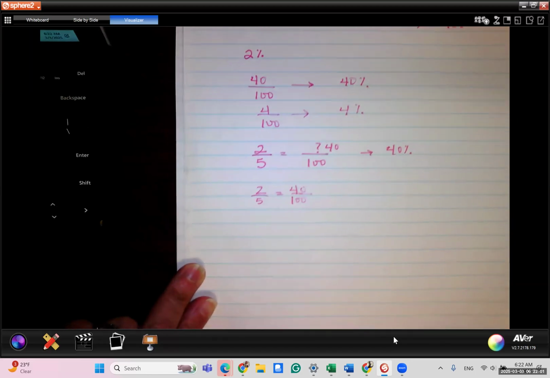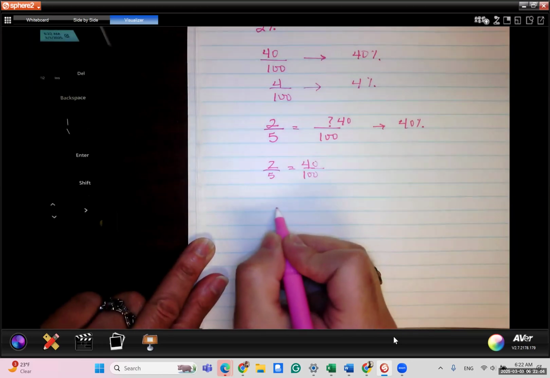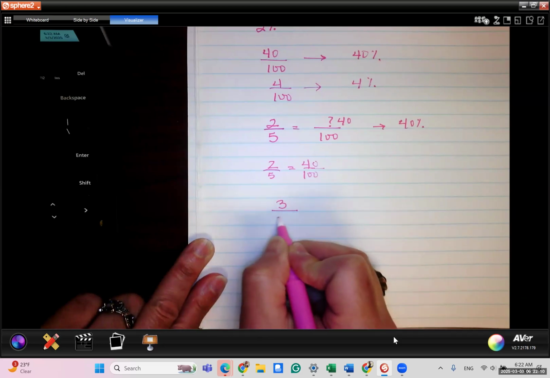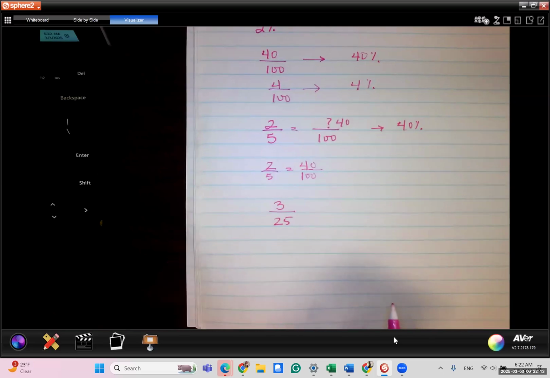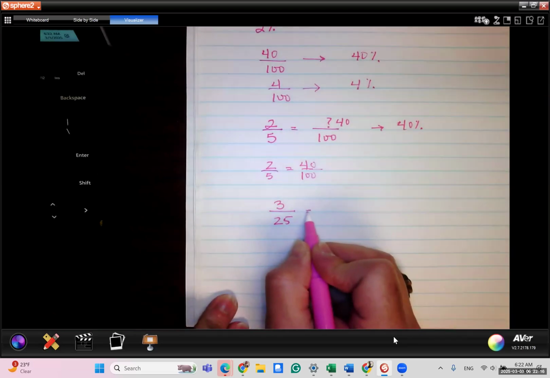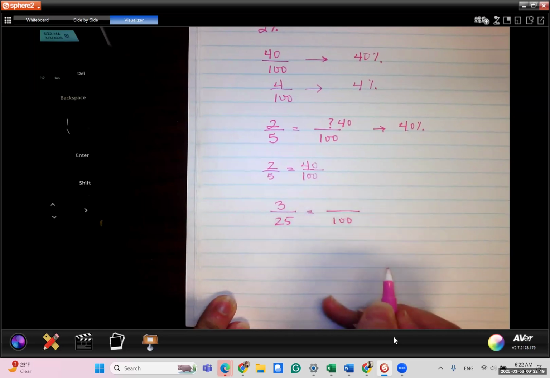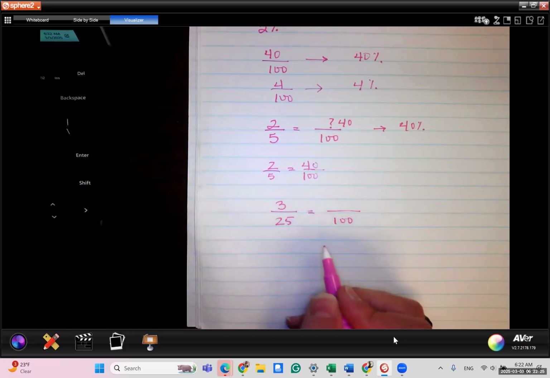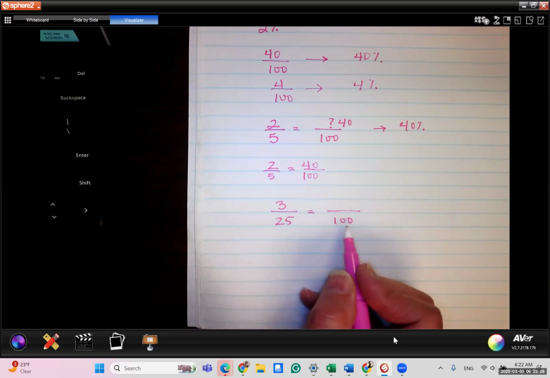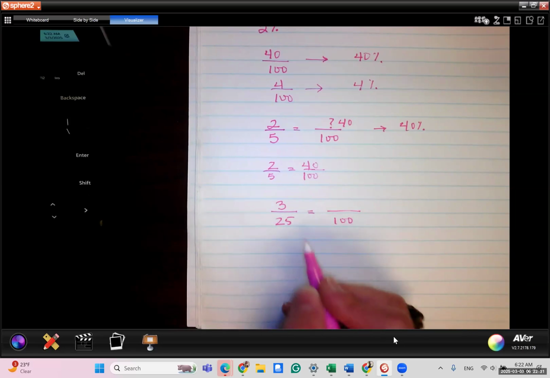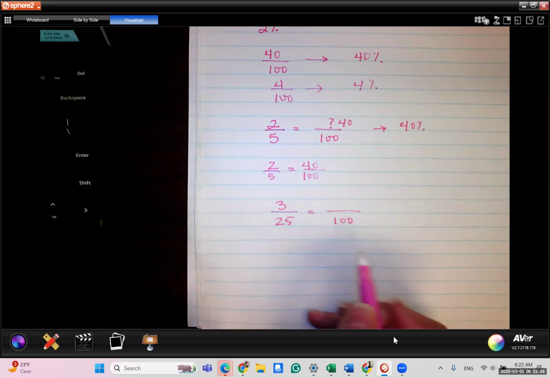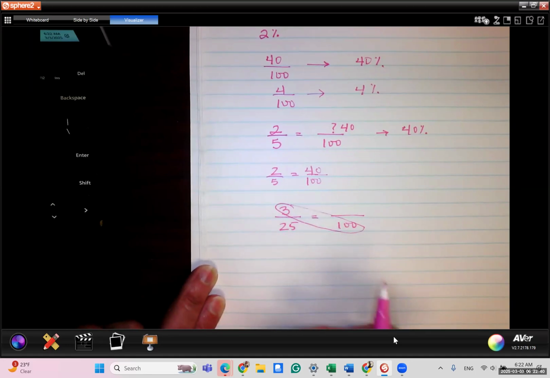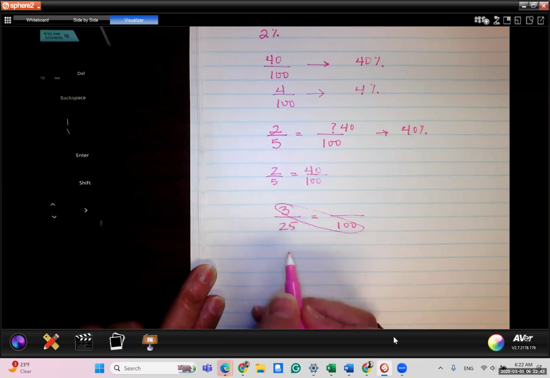Okay, so let's try another random one. Let's say I had 3/25. This may not look like a percent, but it really is if we write it as an equivalent fraction with the denominator of 100. So what is 3 out of 25 equal to if that 25 was 100? How many parts of 100 is 3 out of 25? Again, we're going to do cross multiplication. We're going to multiply 3 times 100, which is 300, and divide it by 25, which will give us 12.